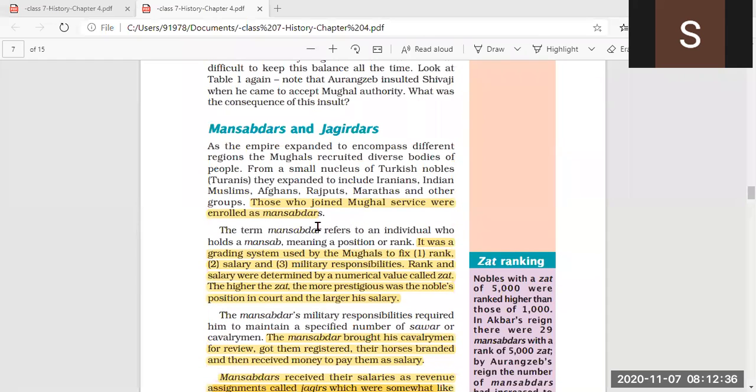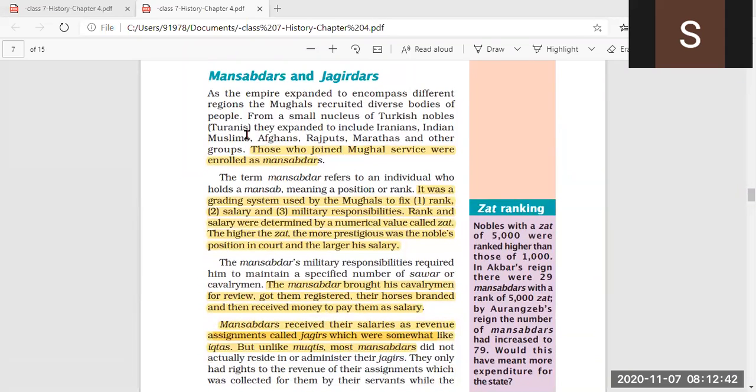Now today we are going to start with mansabdars and jagirdars. In this, we will see that as the empire expanded to encompass different regions, the Mughals recruited diverse bodies of people. That shows that day by day the territories of the Mughals were expanding. Now they had a large empire, so to take care of it, it was necessary to appoint new people to take proper care of the administration under their control.